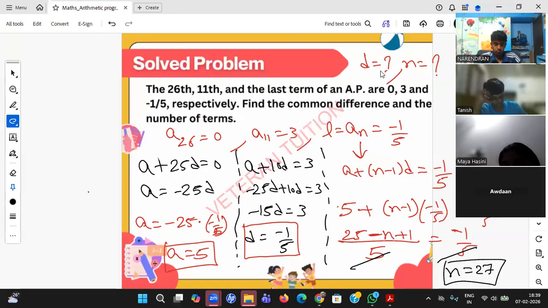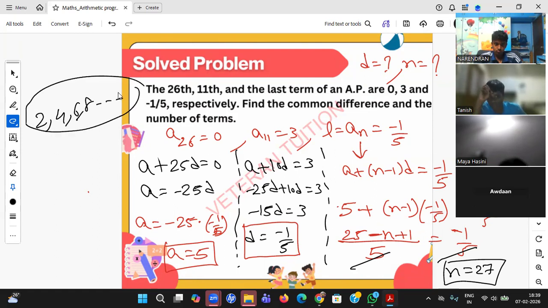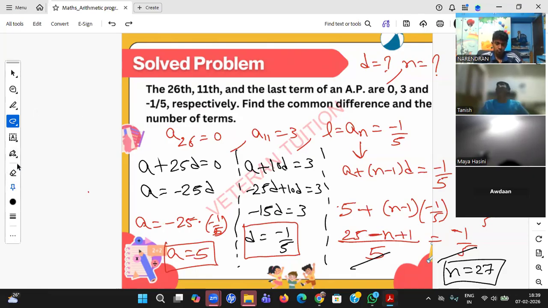Okay, case-based questions are not so tough, students. You need to first of all find out this particular sequence: 2, 4, 6, 8. If this sequence is found from that English word, the remaining is just a cakewalk, because there are only two formulas in this entire chapter.